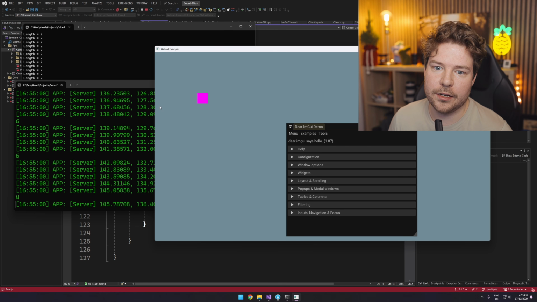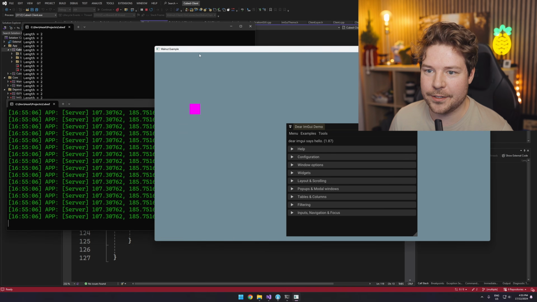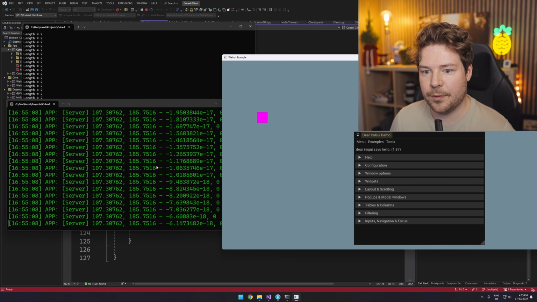And if I move around here, we're seeing that here, right? Which is pretty cool, because obviously these are two different applications. This is the client and this is the server. So we're able to see that.